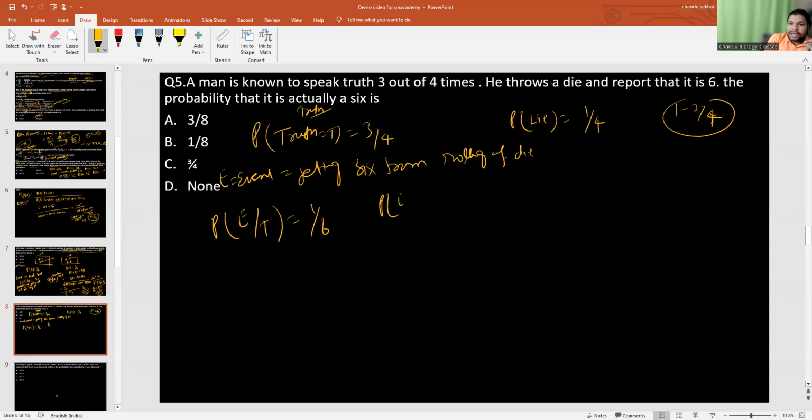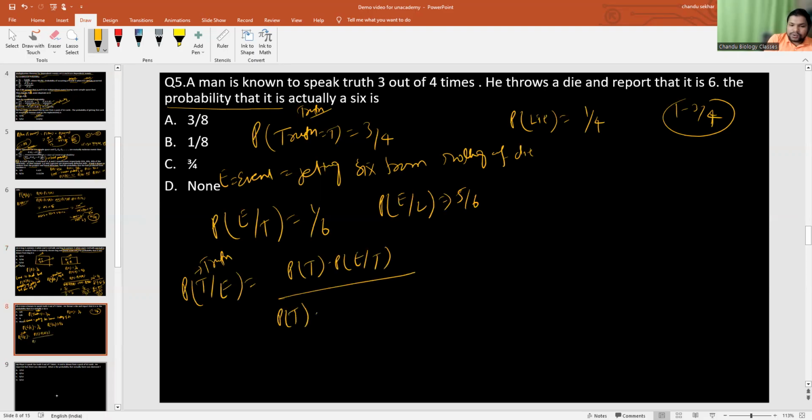And if he is telling a lie, then what is the probability of telling a lie that it is not a 6? That is 5 by 6. But he's asking what is the probability that it is actually 6? It is actually 6 means he's asking P(T/E). Actually means what? It's a truth. Means the boy is telling truth, yes, it is a 6. So that is equal to probability of T into probability of E by T divided by probability of telling truth into probability of E by T plus probability of telling lie into probability of E by L.